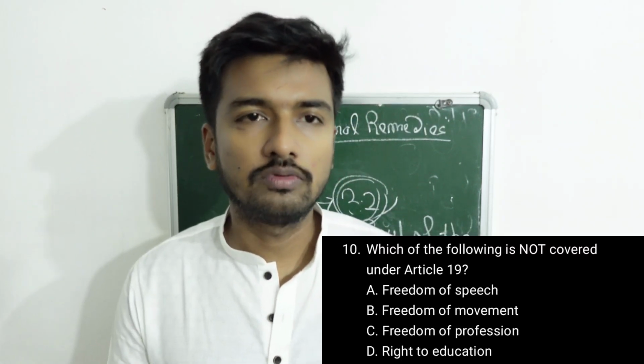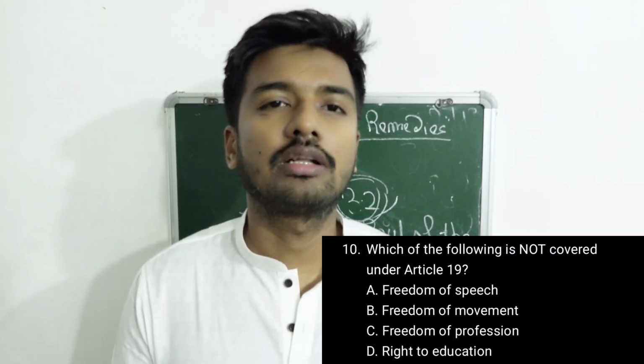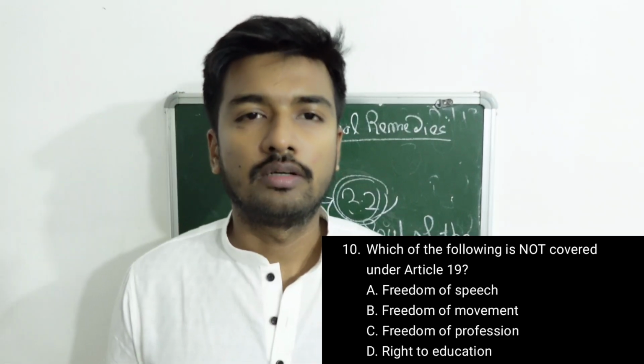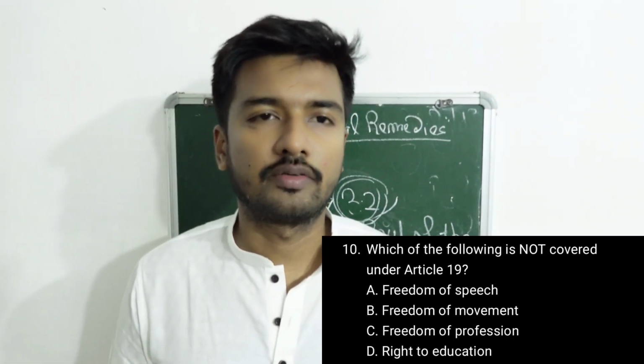Question number 10: which of the following is not covered under Article 19? This is a basic common sense question. Everything is written as freedom of speech, freedom of movement, freedom of profession, but right to education. The answer will be right to education. Question number 11: which article deals with prohibition of traffic in human beings and forced labor? The correct answer is Article 23.